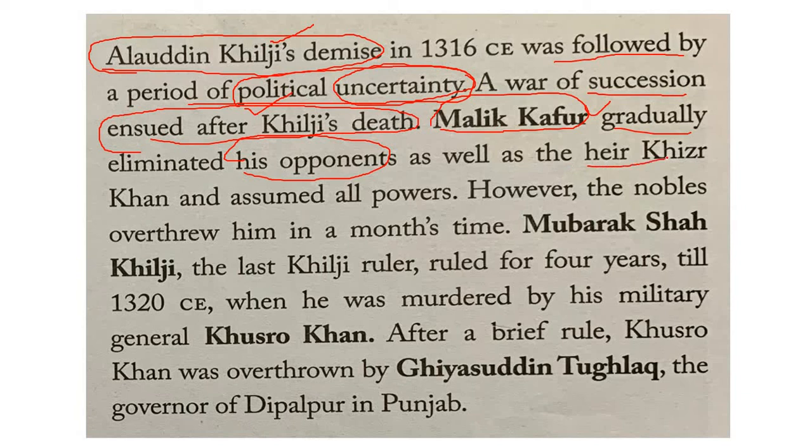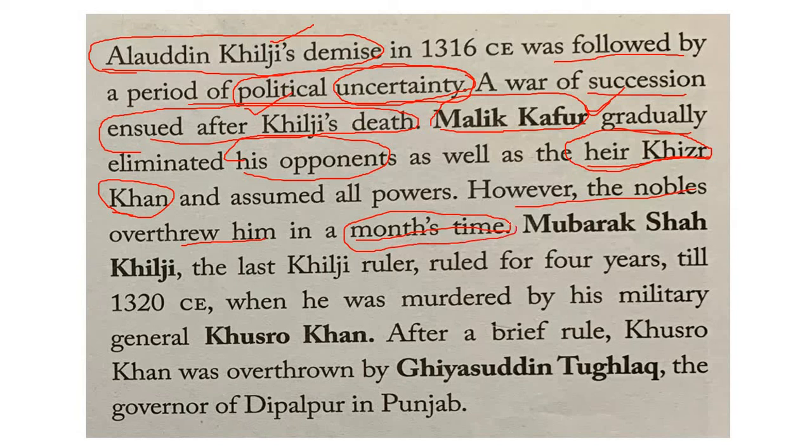He also eliminated the next successor, Khizr Khan, who was a blood relation, and all of Alauddin Khilji's family members, and he emerged as the Sultan. However, the nobles overthrew Malik Kafur in a month's time.